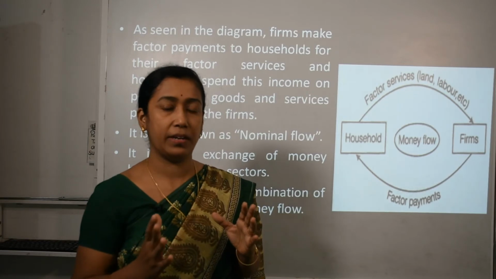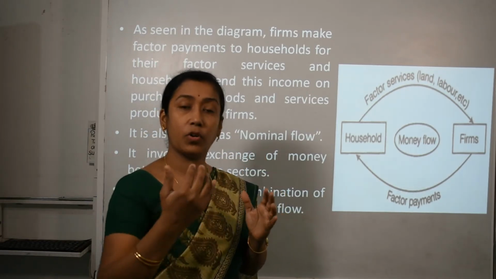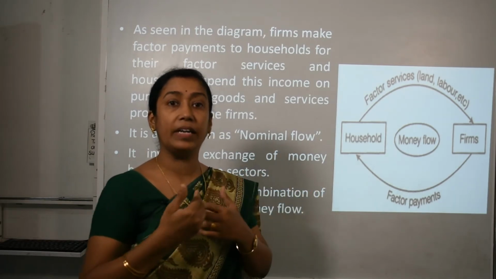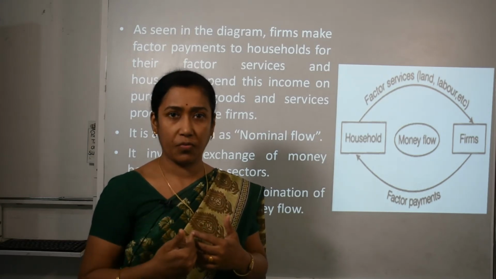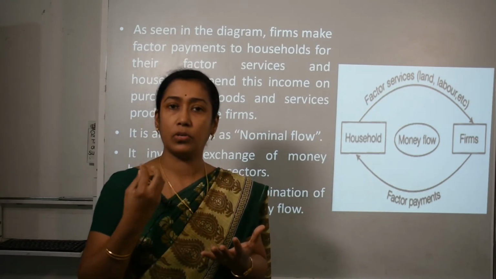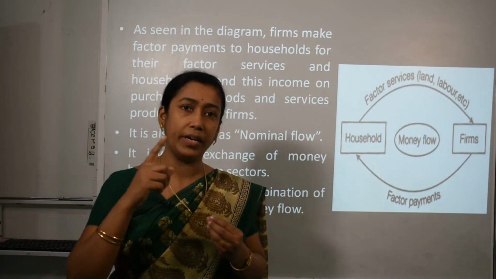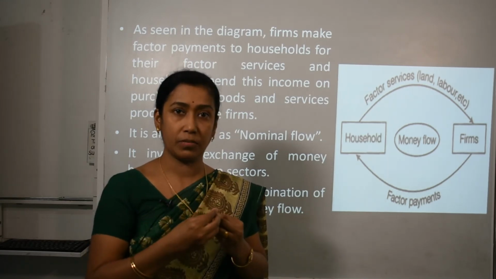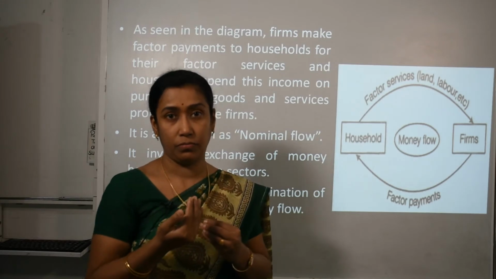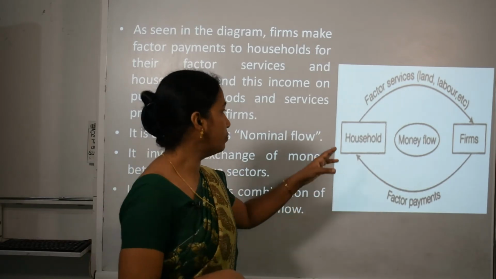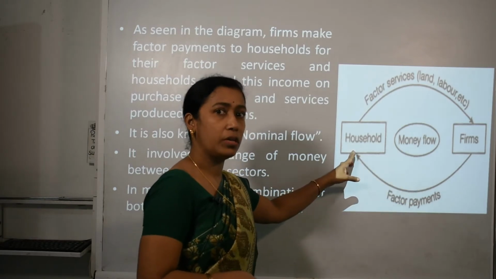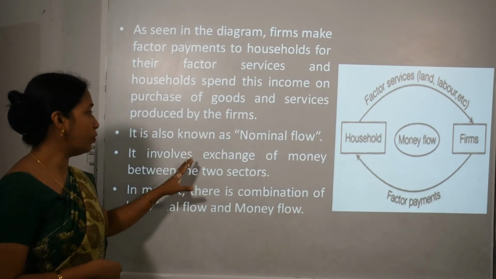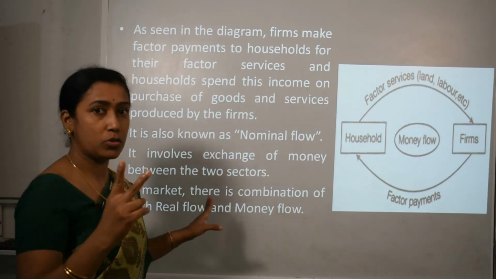Okay, I will explain again. The households give their factor services to firms. In return, the firms provide them salary, wages, interest and profit. Now when the consumers or households get the income in the form of rent, wages, interest and profit, they again use this income as expenses for purchasing goods from the same firms. So it is a circular flow from household to firm, from firm to household, and this circle moves on. It is also known as nominal flow. It involves exchange of money between two sectors, household and firm.